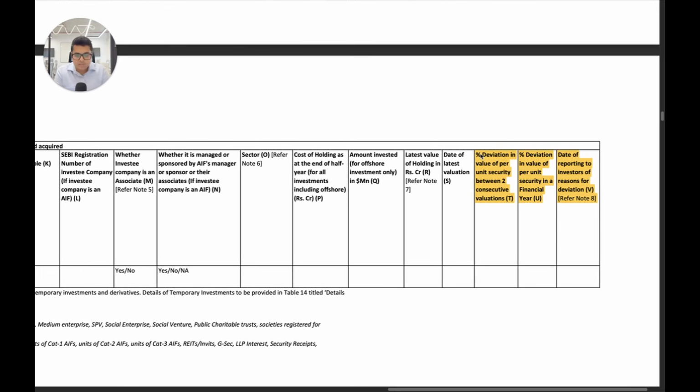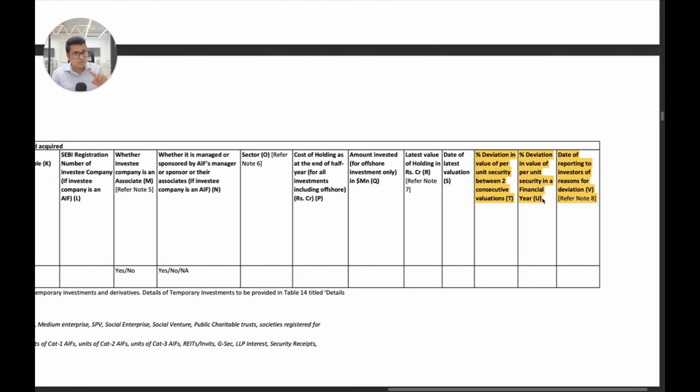Now, three new things again have been added in the investments reporting. After the rate of latest valuation, you have to mention the percentage of deviation in the value of per unit security between 2 consecutive valuations. This is coming from the requirements of valuation under the master circular, which mention that if there is a deviation of more than 33% in a financial year or more than 20% between 2 consecutive valuations, you have to report to the investors the reasoning for why the valuations are different. And you can talk about whether the methodology has changed, and SEBI has given very detailed requirements in the master circular. I think it is under clause 22 of the master circular. So that has been provided. You have to now mention, if there is a deviation, the deviation in value per unit security in a financial year also.